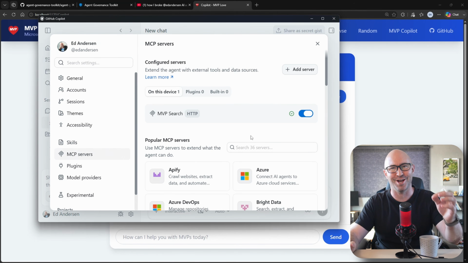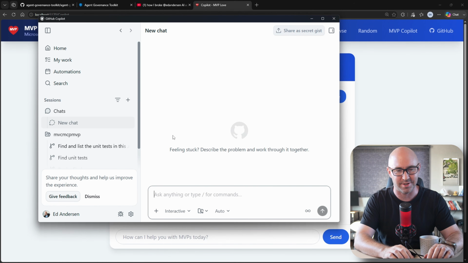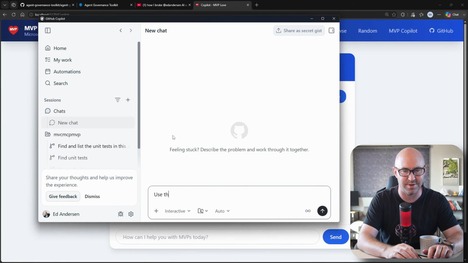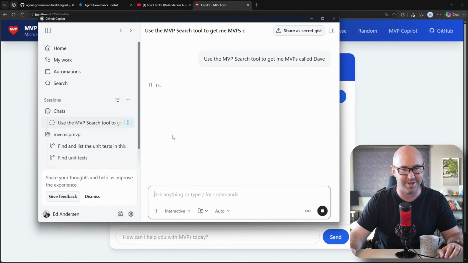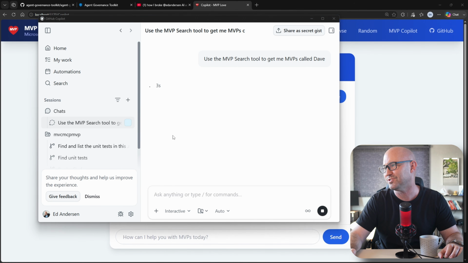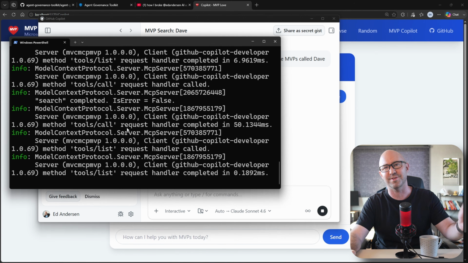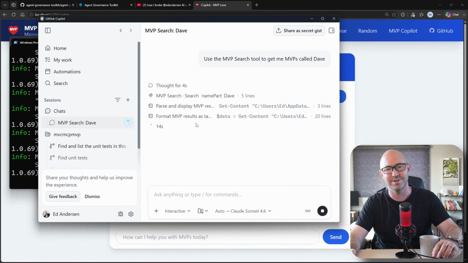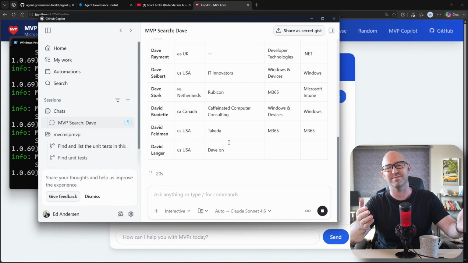So let's take a look at the GitHub Copilot app, and it has the MCP support. Now we've also got an MCP server running on this app. So if I can do this, use the MVP search tool to get me MVPs called Dave, like so. It's going to call that MCP server, and you can see this here. It's done tools list, and it's getting some stuff. It's calling that MCP server, which is fantastic. So what we're going to do is parse and display MVP results. It's pretty cool. Agentic calling. That's very good. Look at these. These are MVPs called Dave, right?